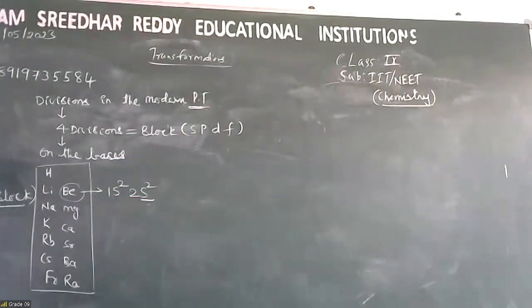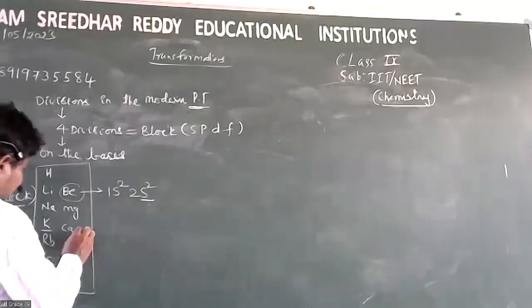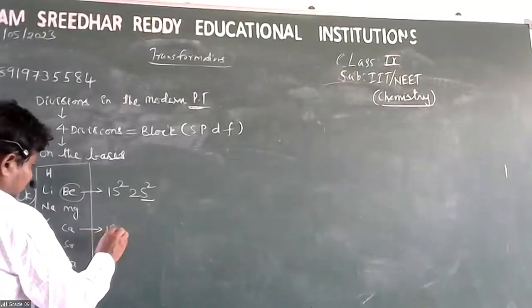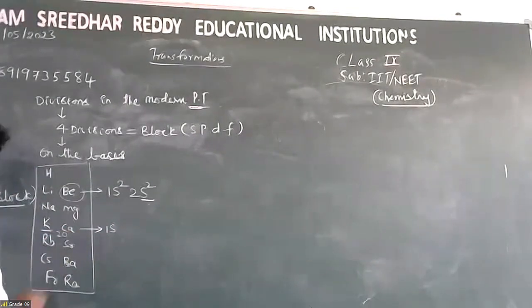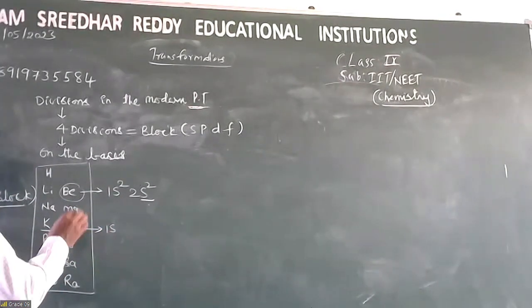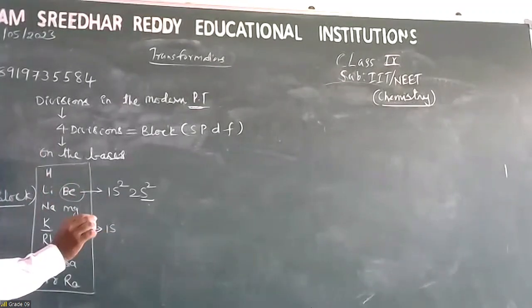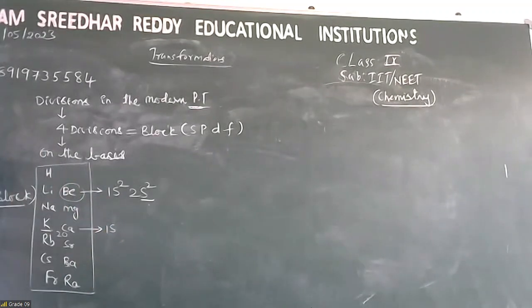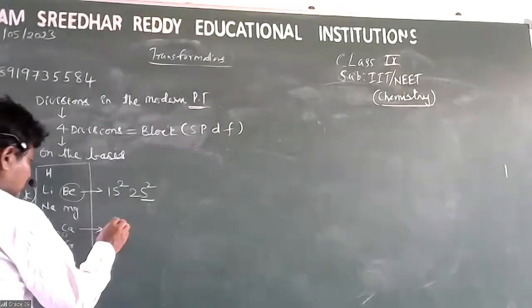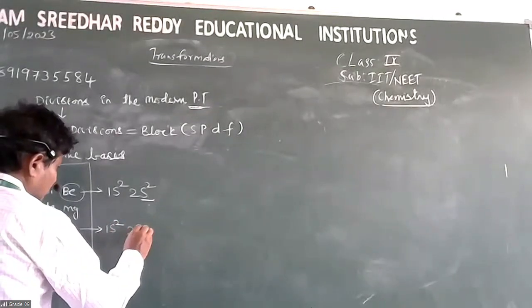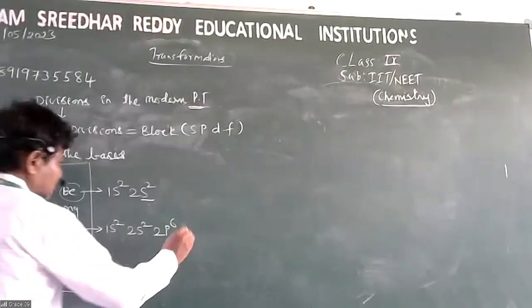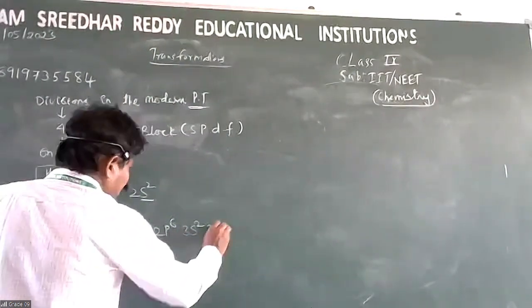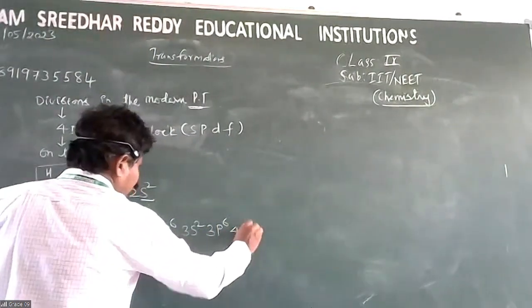So, like that, if you write the electronic configuration of potassium or calcium, I am writing. See, calcium, atomic number 20. That means the calcium atom has 20 electrons. Those 20 electrons are distributed to different energy levels, different shells like this: 1s2, 2s2, 2p6, 3s2, 3p6, 4s1.